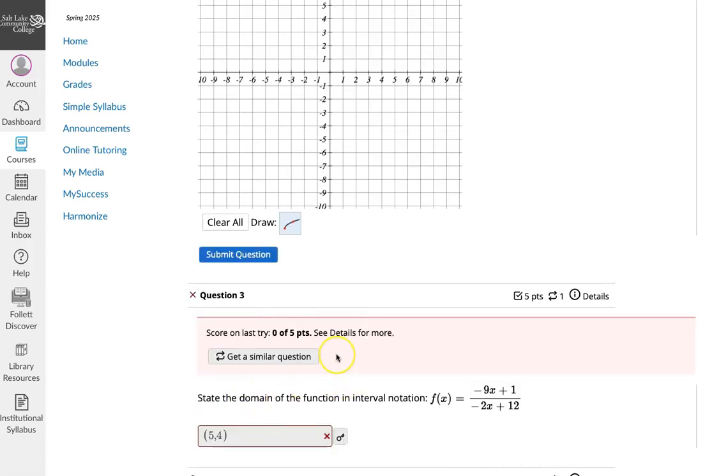Okay, so I missed the question. Remember, this is on a quiz. I missed the question, but I have a chance to get it right by doing a similar question. On these online quizzes, I would like you to go back to your notes if you get it wrong, read through some examples that might help you understand this better, and then come back and do the questions that you missed without looking at your notes now. That's going to help you the most in this class.